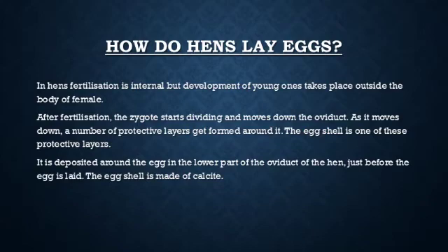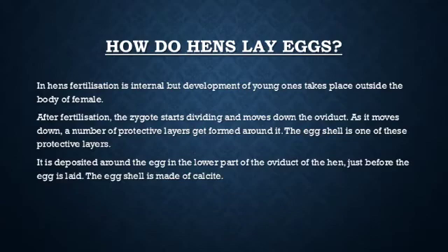After fertilization, the zygote starts dividing. It is the same as in case of humans, and moves down the oviduct. As it moves down, a number of protective layers get formed around it. The eggshell is one of these protective layers, that is white in color, that you can see on the egg.